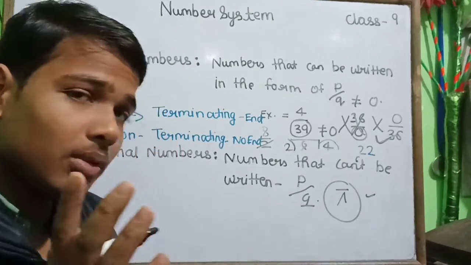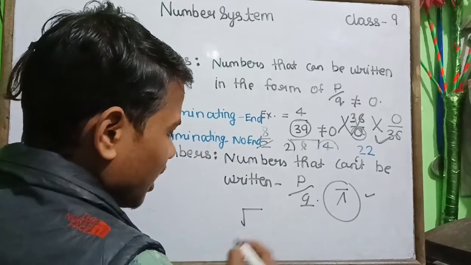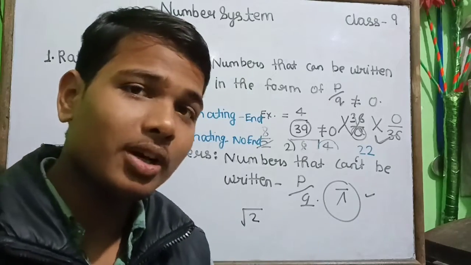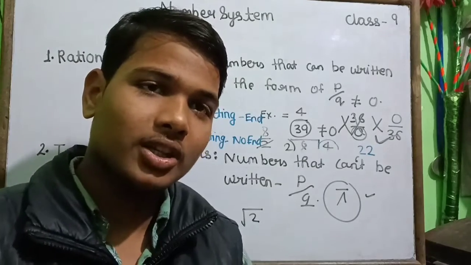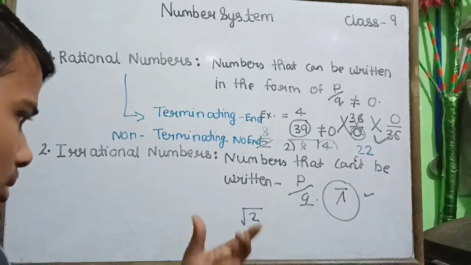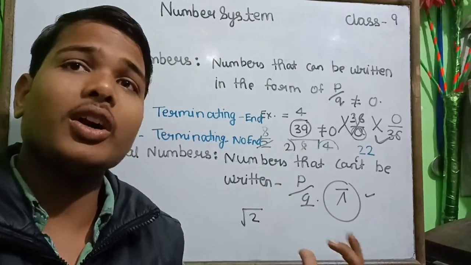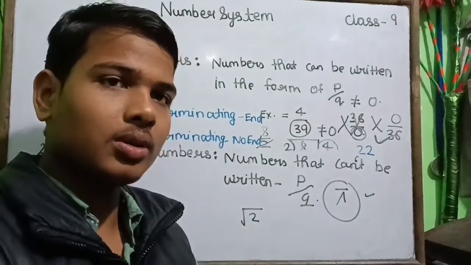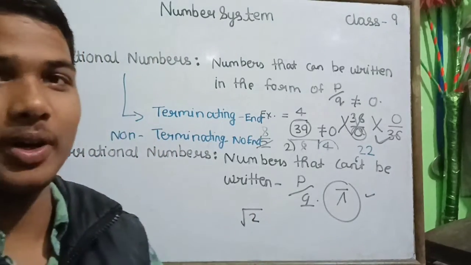And one important thing is that when we write like this, if anyone writes √2 and asks whether it is a rational number or an irrational number, then what will you say? Yes, it is a rational number, because when we take the factors of that, or when we divide this, it is a perfect square. You must be thinking that it is a rational number.